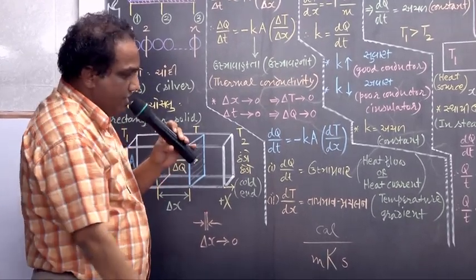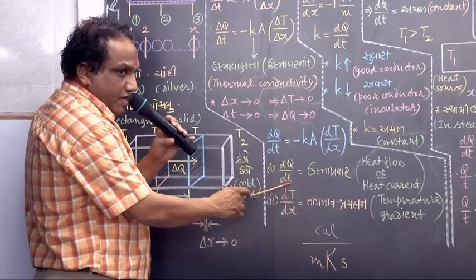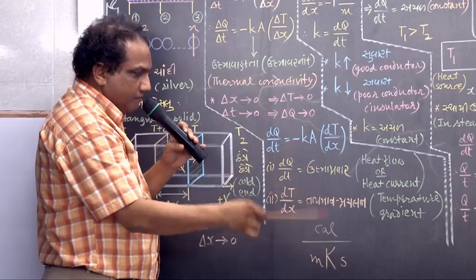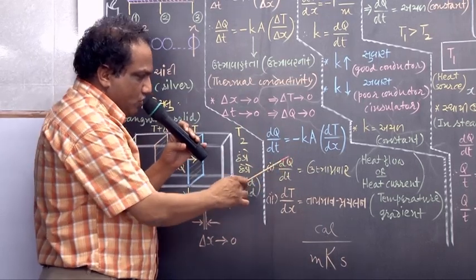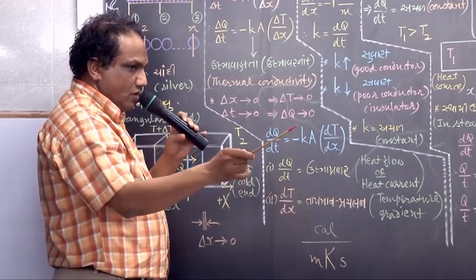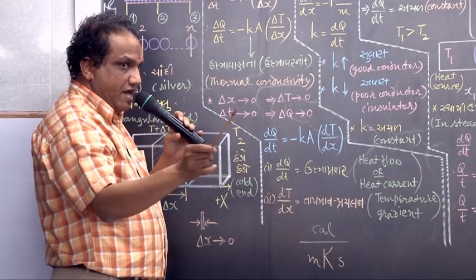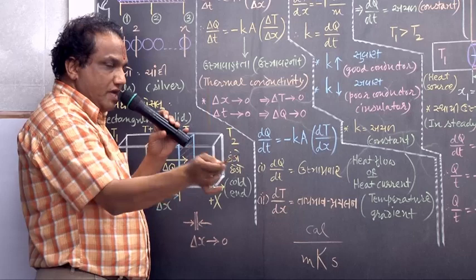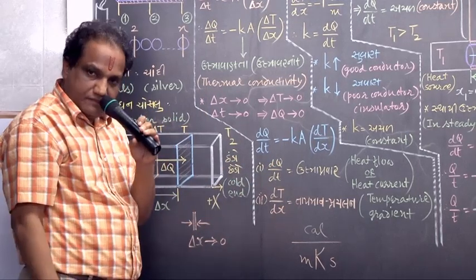What about its unit? It is energy upon time. If this heat energy you are taking in joule and the time in second, then joule upon second, which is nothing but watt. Or if you are taking this heat energy in calorie, you may write calorie upon second.